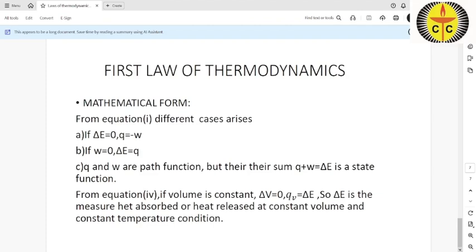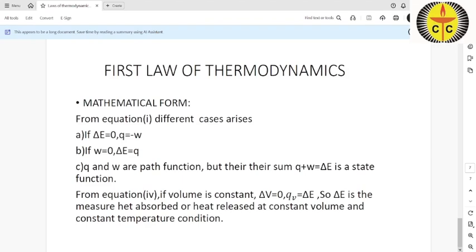These are the cases in the first law of thermodynamics. Suppose delta E is equal to 0, the change in internal energy is 0, then Q is equal to minus W. If W is equal to 0, delta E is equal to Q. Q and W are path functions, but their summation, Q plus W in the first law of thermodynamics, is delta E.